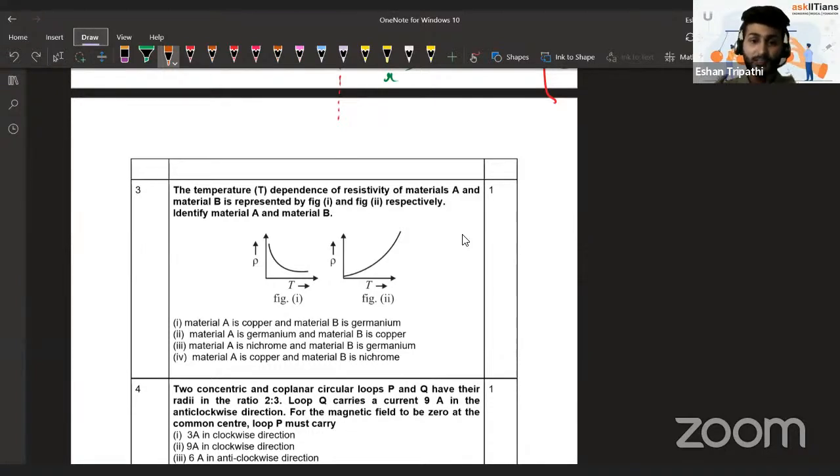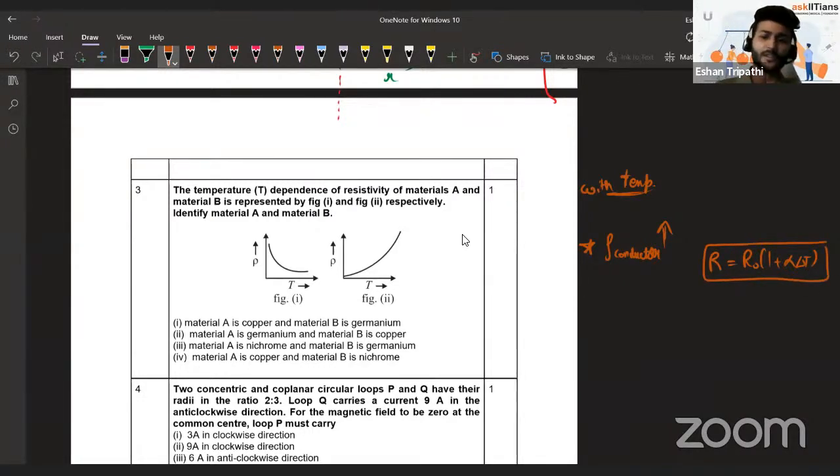It is just a theoretical question, because it's a fact, as you must have studied in the current electricity chapter, that the resistivity of a conductor increases with temperature. You must have seen this relation also: resistance of a conductor is R0(1 + alpha delta T).